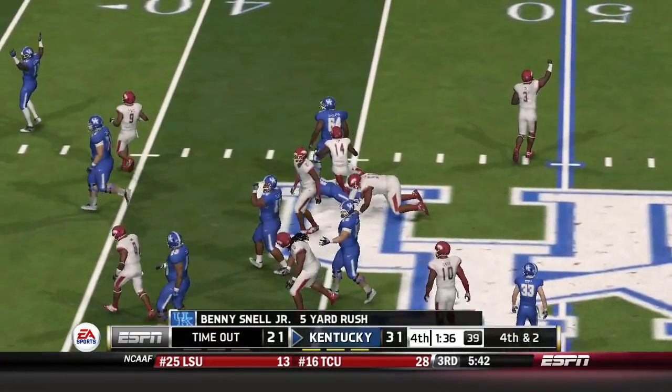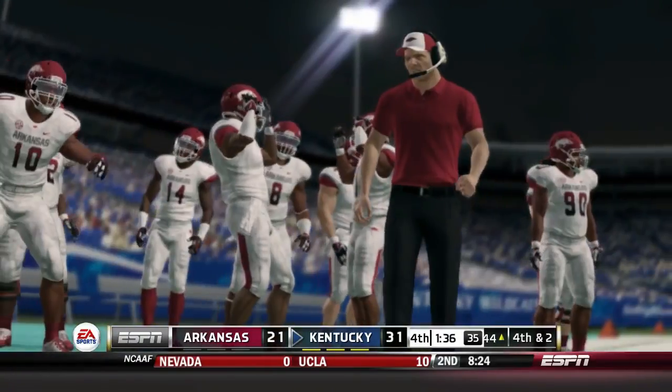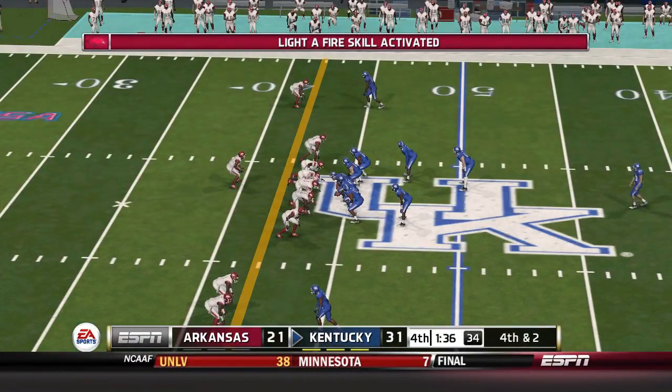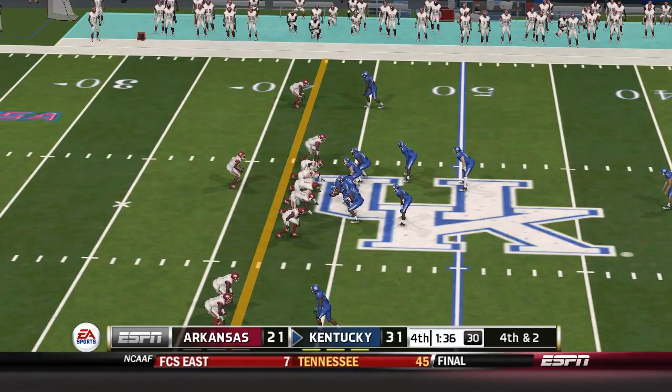Up the middle for a nice gain. Boy, I thought he was going to pick it up. That was a solid effort, but the defense held him back. The Razorbacks using their 3rd and final timeout. Duffy is waiting for the snap.